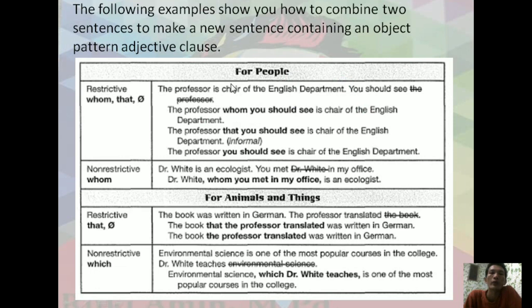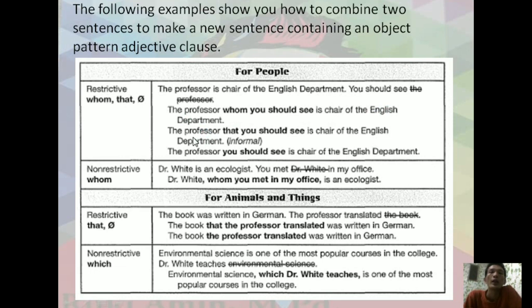We know we have to combine, we have to erase one of them. The professor is chair of the English department, and you should see the professor. Why whom here? Because the function here replaces the word object. You should see the professor. Okay, the professor here becomes the professor whom you should see is chair of the English department.